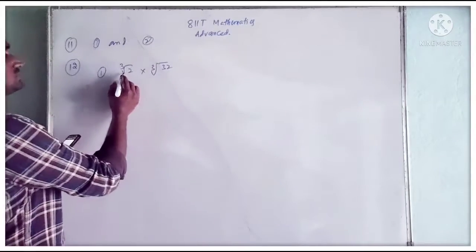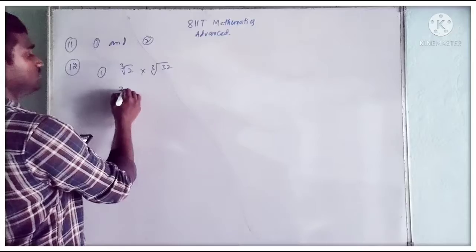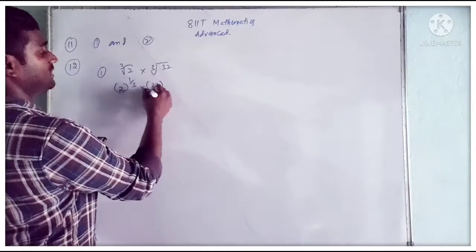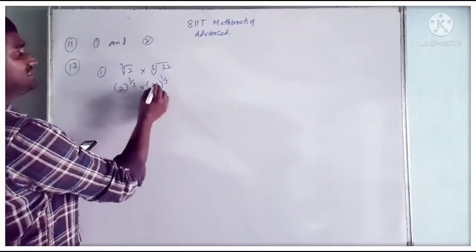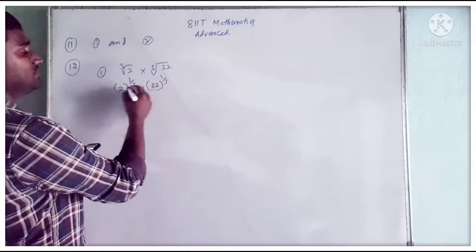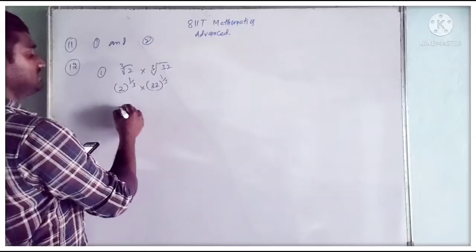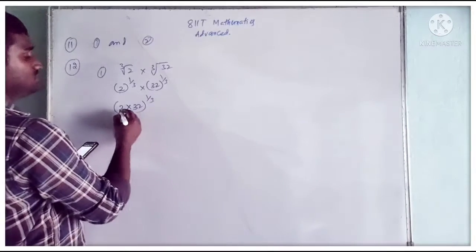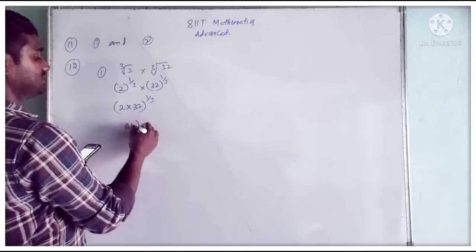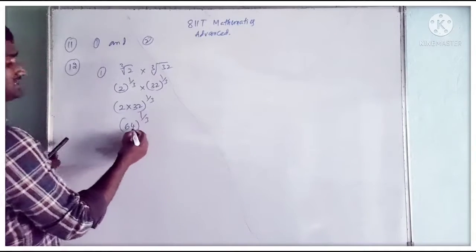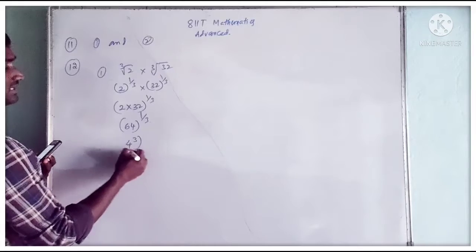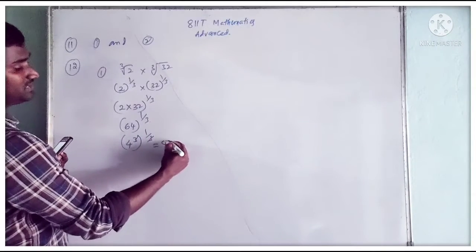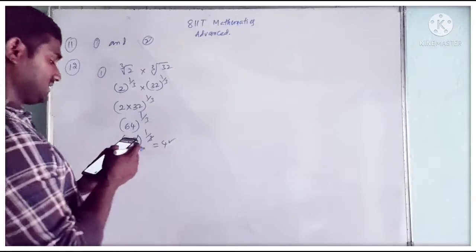So cube root of 2 we can write as 2 power 1 by 3 and this we can write as 32 power 1 by 3. When we are multiplying numbers with the same power, we can multiply the bases also. 2 into 32 whole power 1 by 3. So 2 into 32 is 64, 64 whole power 1 by 3. 64 we can write as 4 power 3, whole power 1 by 3. The 3s cancel, which is equal to 4. Is 4 irrational? No, it is a rational number.